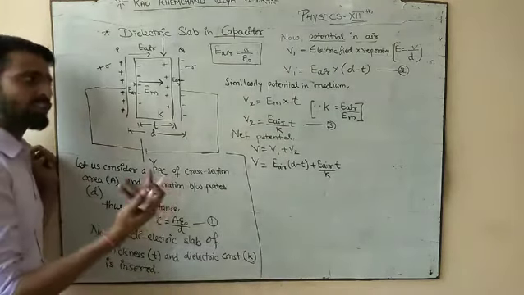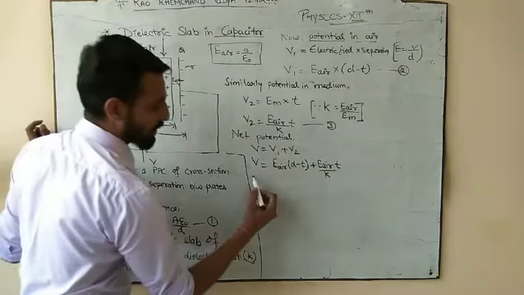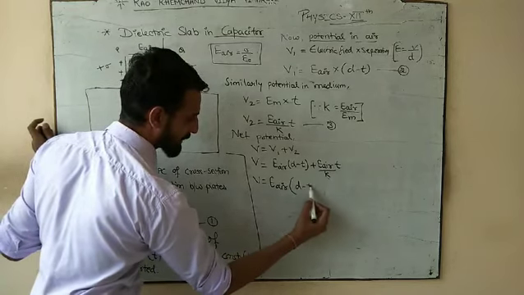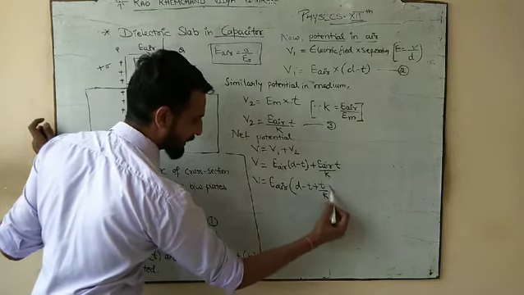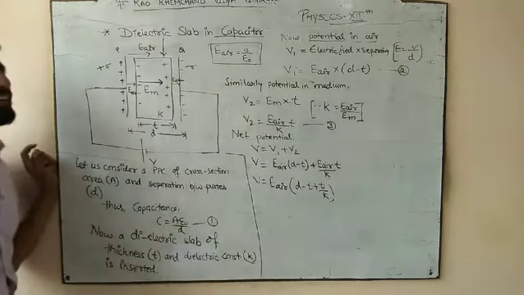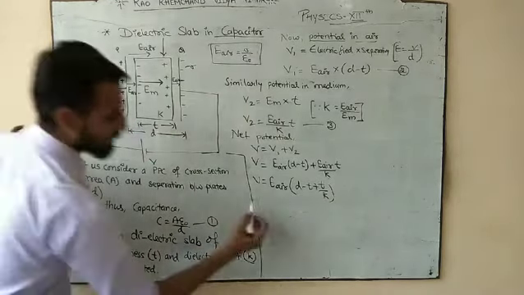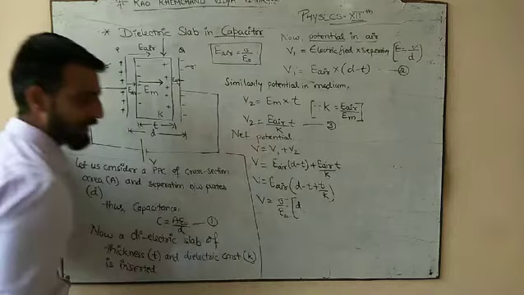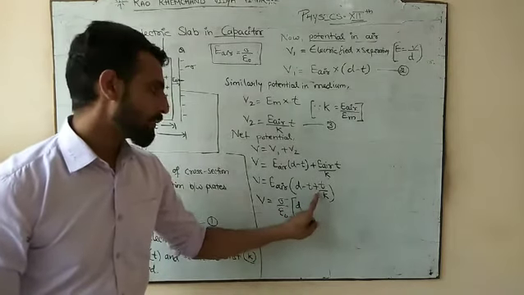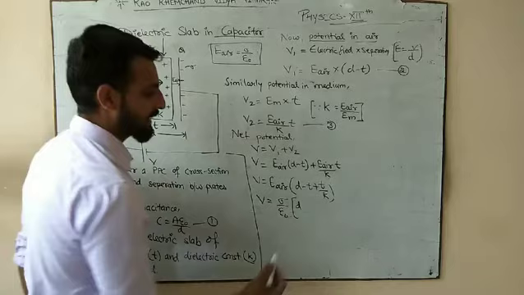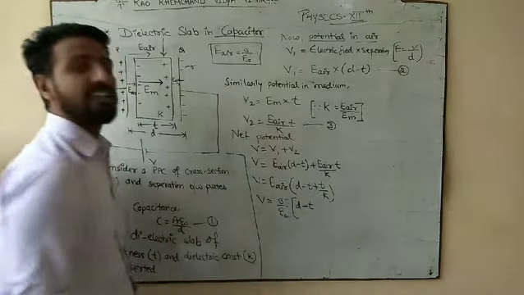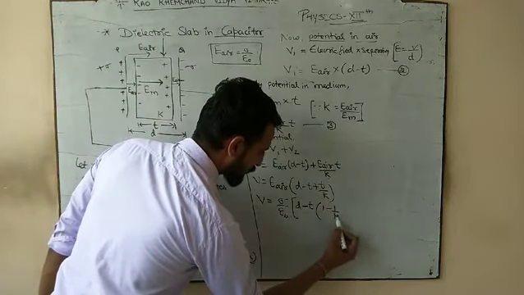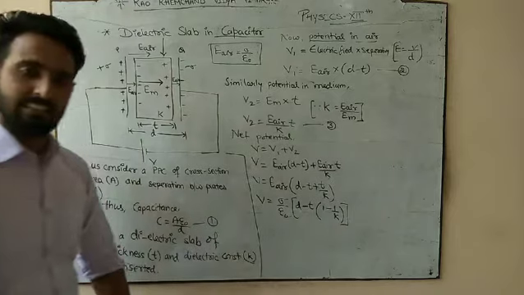Okay, so what is the electric field in air and what is common? If I ask you simply, you will say electric field in air is common. What is left? D minus T plus T by K. Now what is electric field in air? Electric field in air was sigma by epsilon naught. So it is D minus T plus T by K. Take the negative T as a common, so it would be 1 minus 1 by K. So we have done it in this manner.